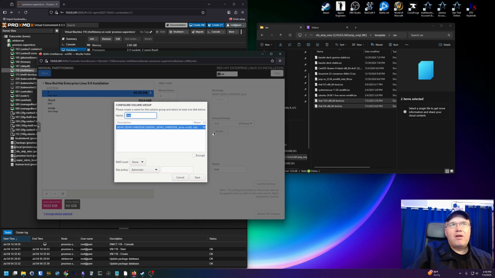Okay, we're going to modify the volume group, and we're going to call this root VG, instead of the default RHEL. The reason I'm doing this is because in my experience working at other companies, having a standard to name your volume groups across multiple VMs is really helpful, especially if you're working with a team of individuals.